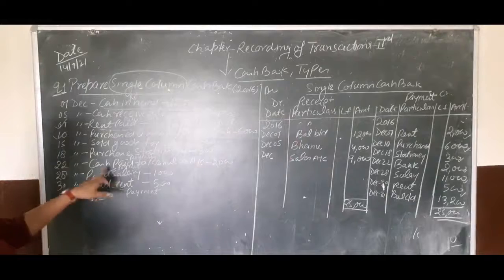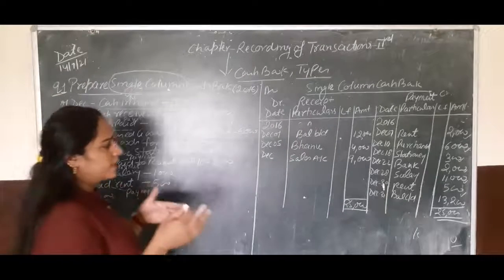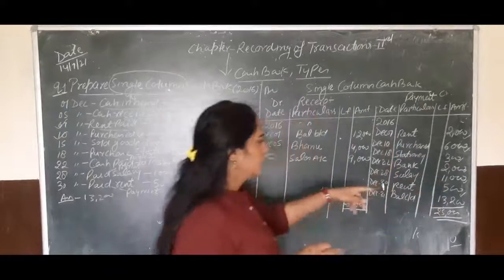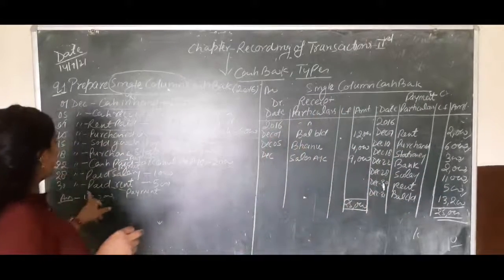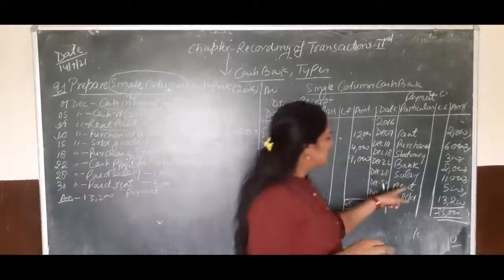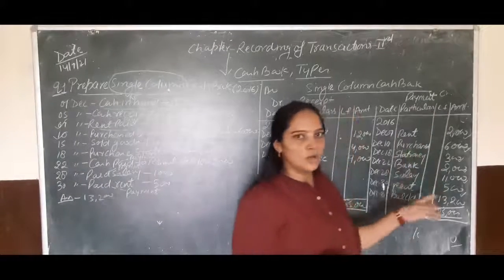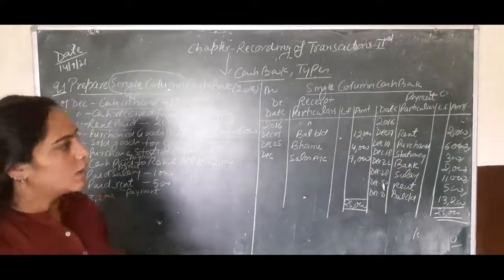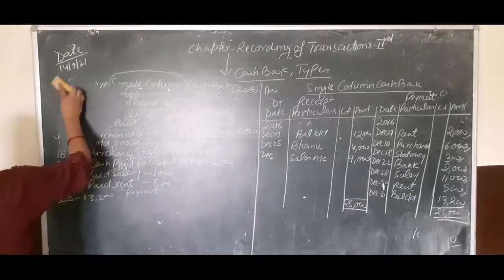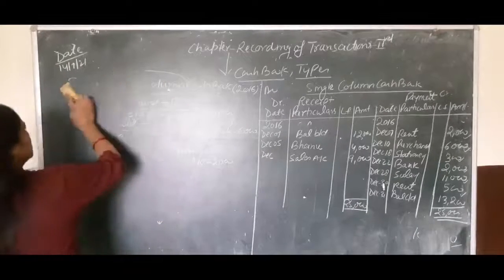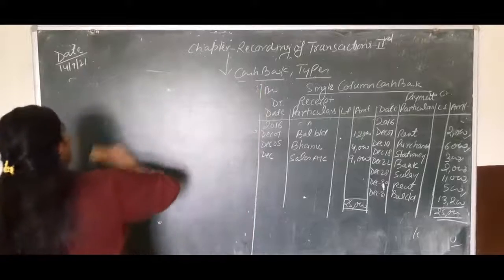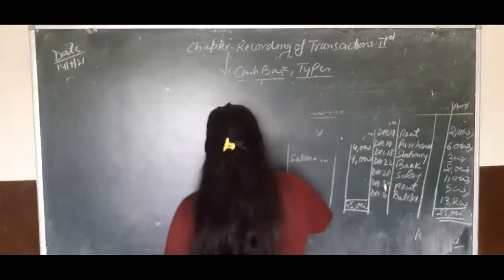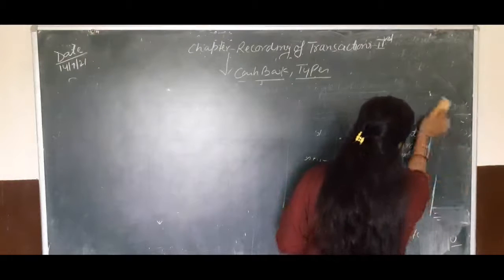Next, paid salary. Now the firm has paid salary. So salary also will be deducted in the cash 1,100. Next, paid rent 500. Again the rent will be less in the cash book on the payment side. So children, I hope this question will be clear to you all. Okay, so now I am also explaining some other books, which are very mandatory to prepare for all organizations.